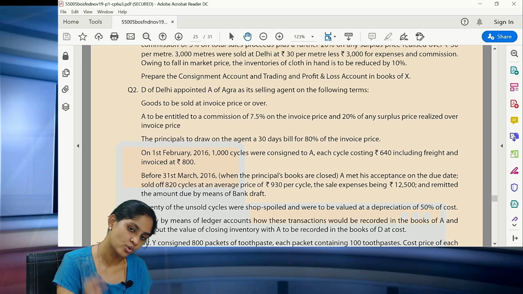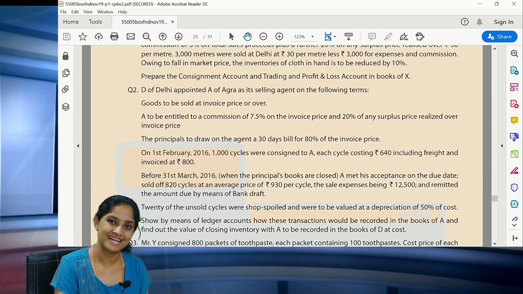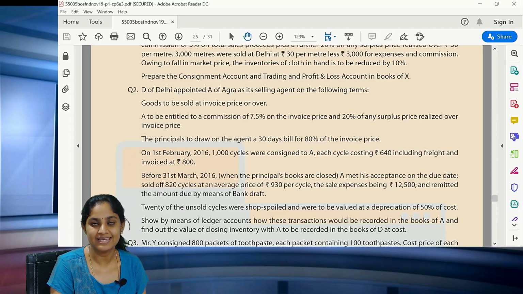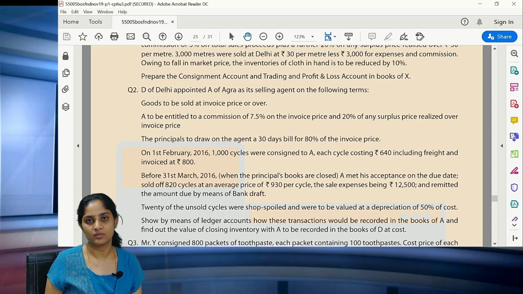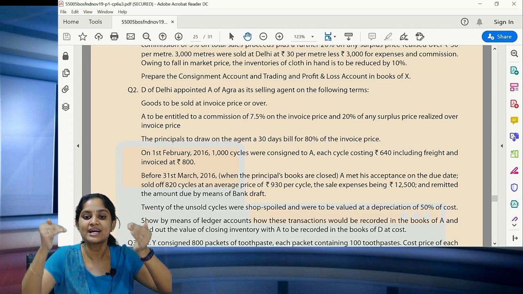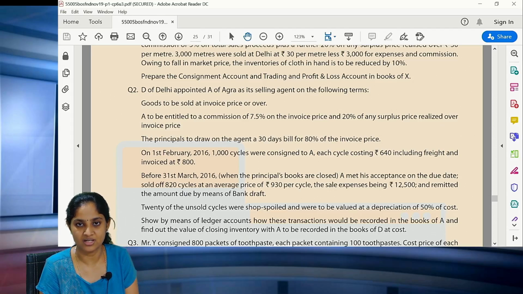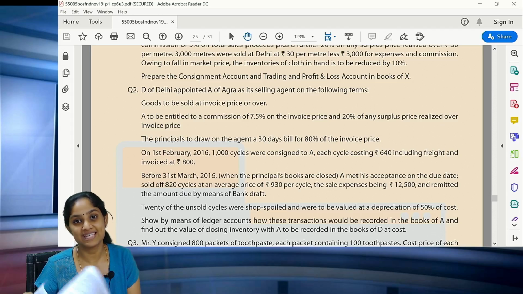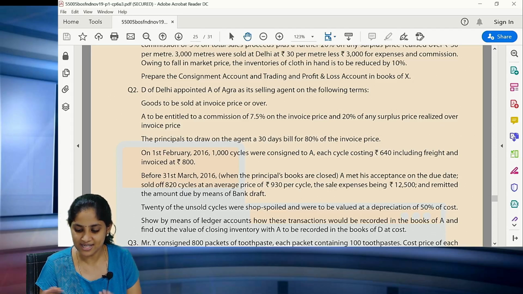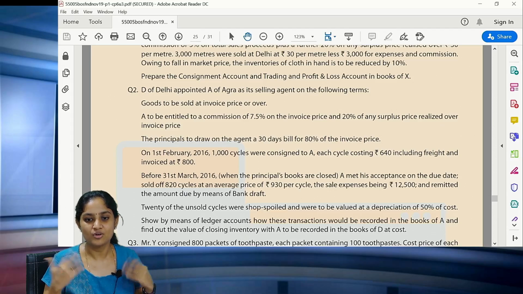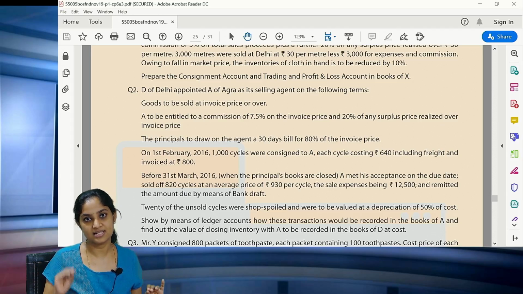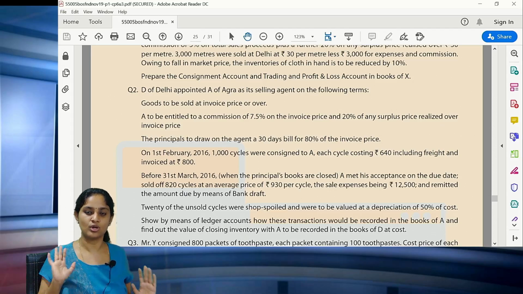Now we will be going through the question. You need not prepare the consignment account here. You have to show the particular entries in the books of Mr. A. Who is A? Consignee. So in the books of the consignee, how the transactions will be recorded is what you need to worry about. Apart from that, you need not do anything. It is also one of the very easiest questions, but since it is asked a little bit differently, you are all confused. That's all.